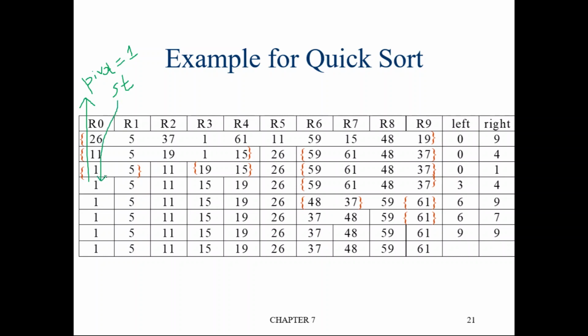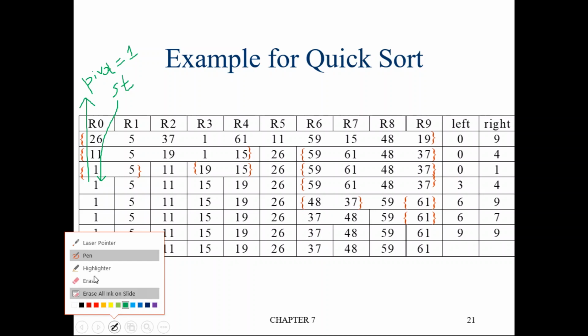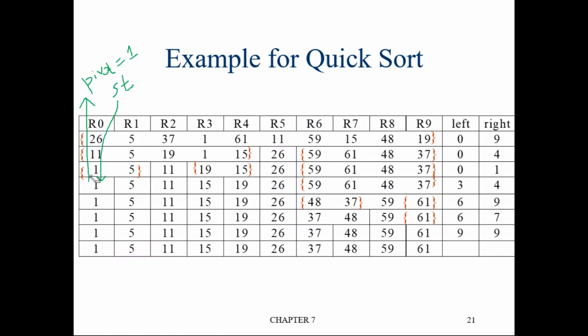Start is pointing here, and where is end pointing? I'm not drawing correctly. This one, right? So pivot is 1.